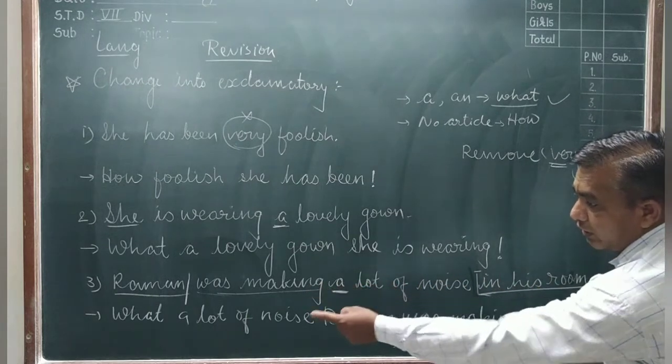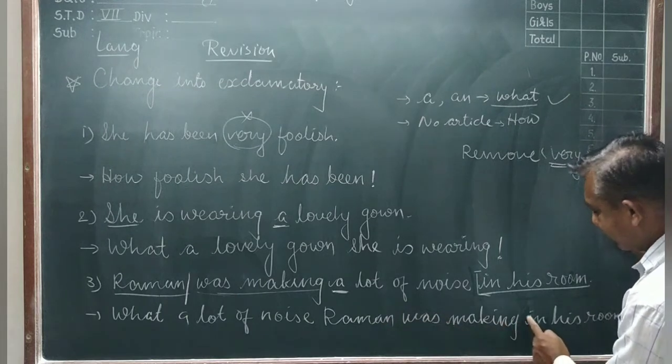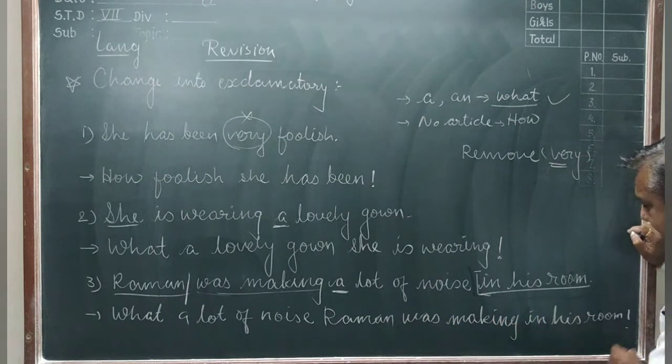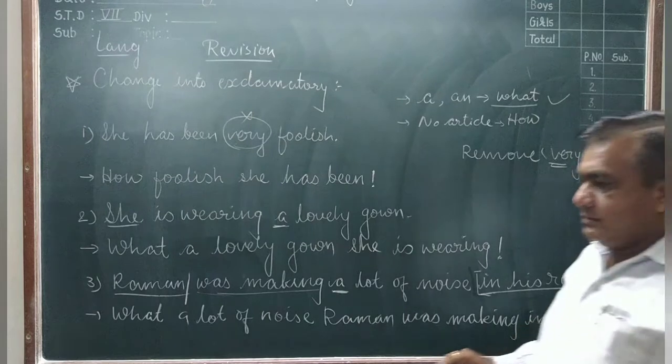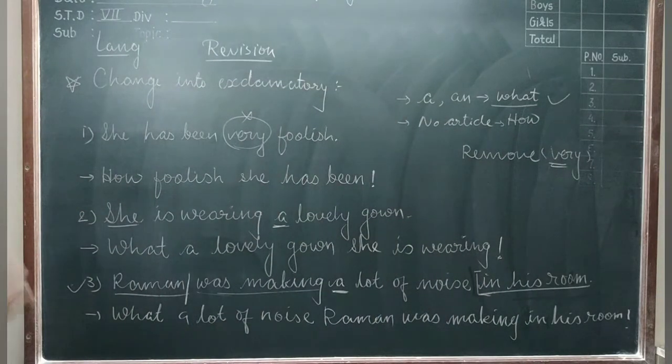Then you make: what a lot of noise Raman was making. You finish the sentence the first time, and the second time you add that other word, so you put the exclamation mark at last. Do you understand? Number three, you write two types here.